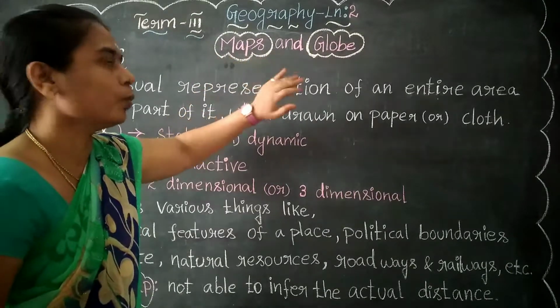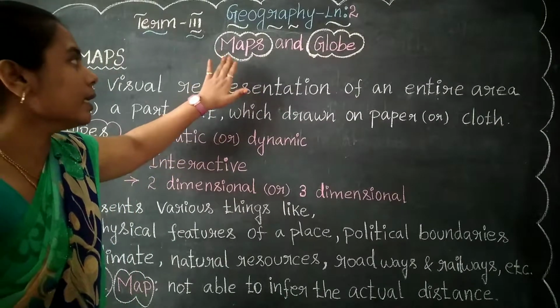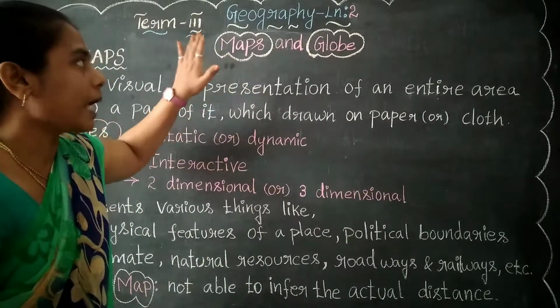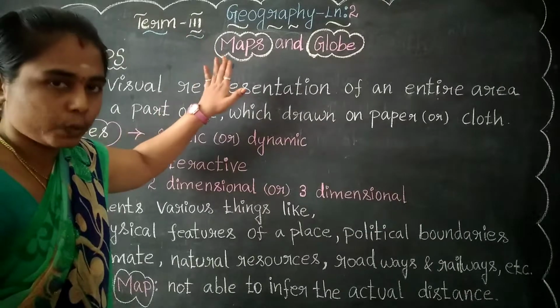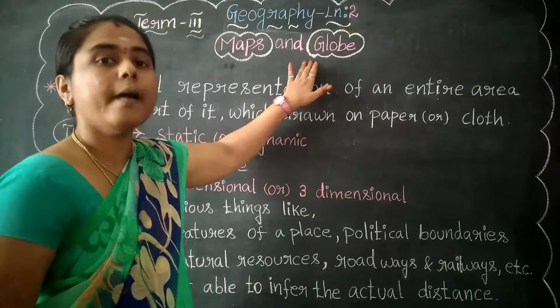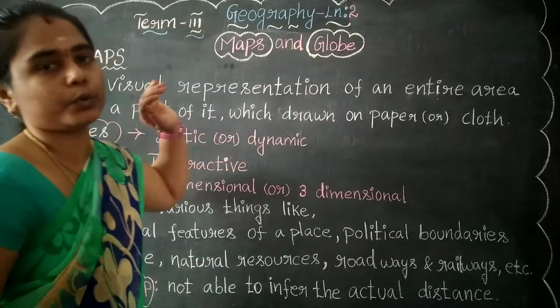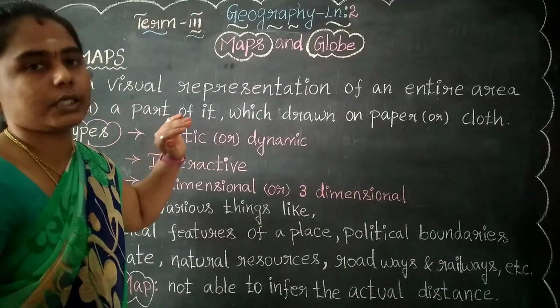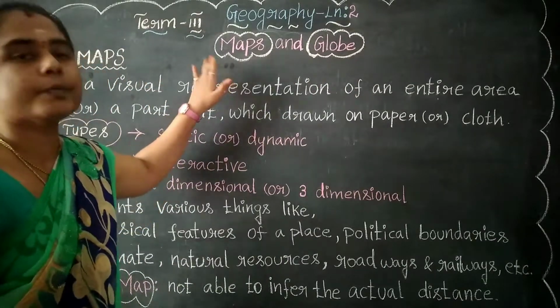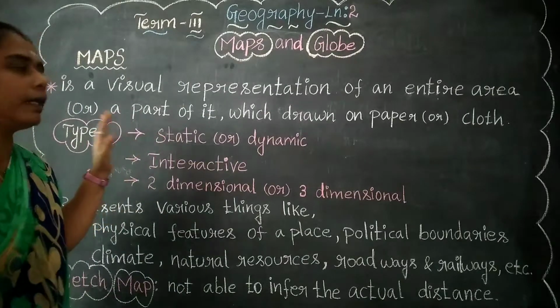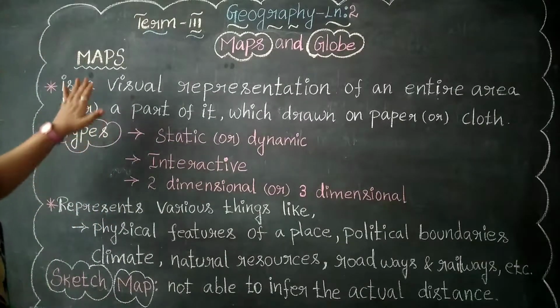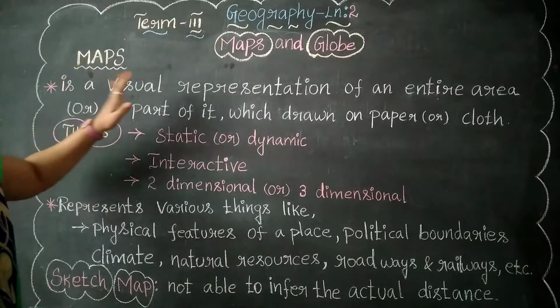What is the difference between maps and globe? A map refers to the written process, and a globe refers to the material, the designed process. That is the difference. At present we are going to study only maps; later we will study the globe.